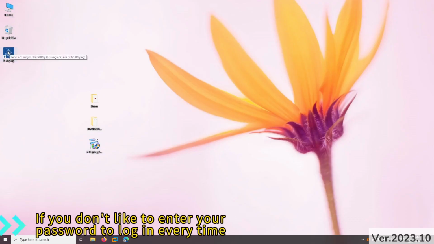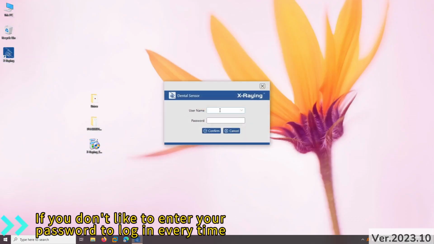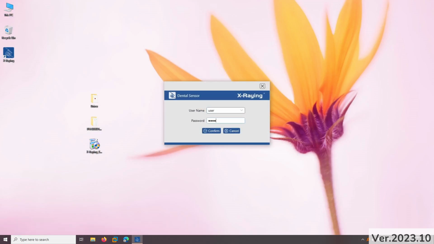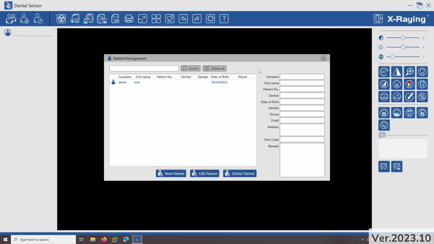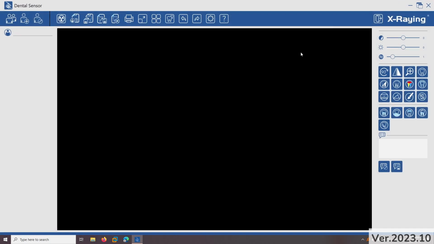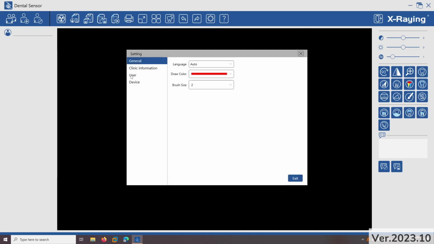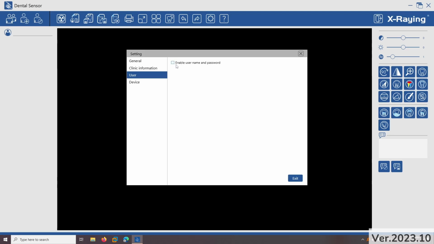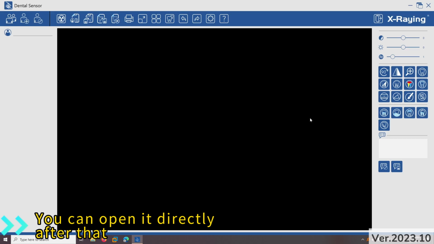If you don't like to enter your password to log in every time, close Account Login. Open the Settings page. Close Account Login. You can open it directly after that.